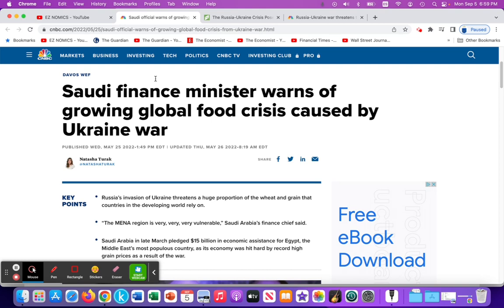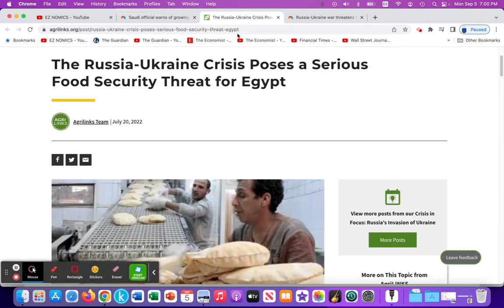This article looks at Saudi Arabia and its finance minister warning of a growing global food crisis caused by the Ukraine war, the disruption of exports of wheat in particular from Ukraine and Russia, reducing global supply, leading to higher wheat prices, food prices, and how that impacts the purchasing power of low-income households, mid-income households, and so on.